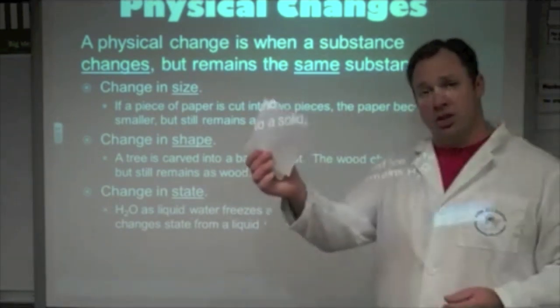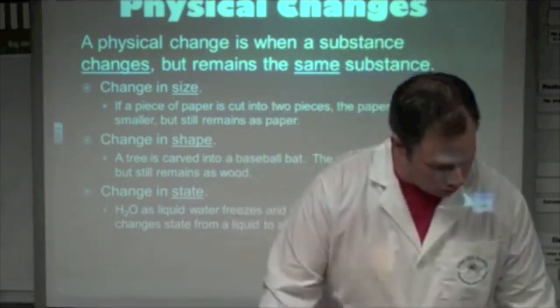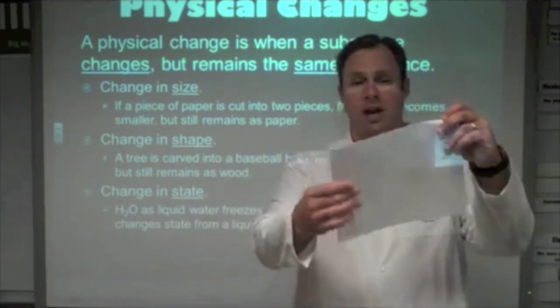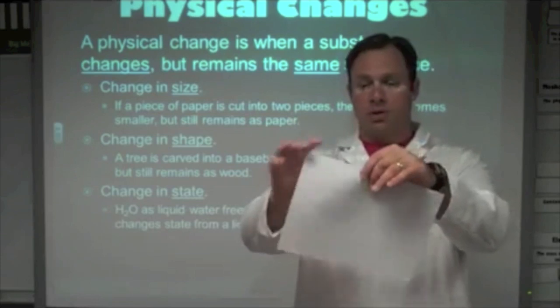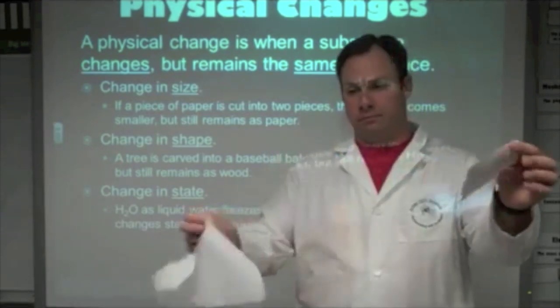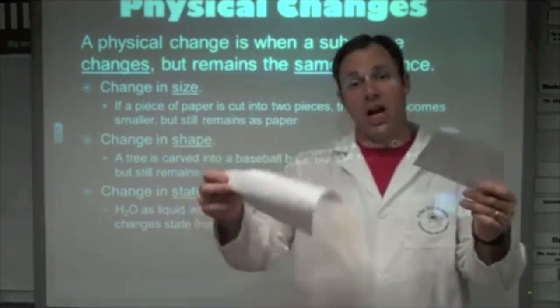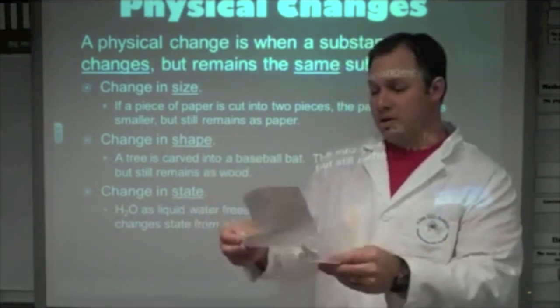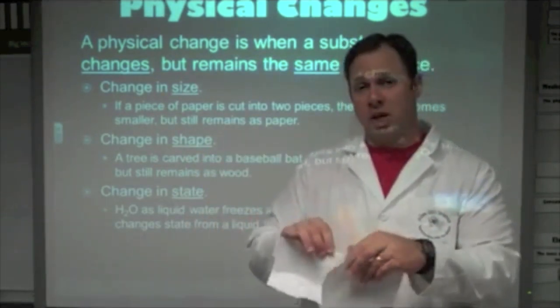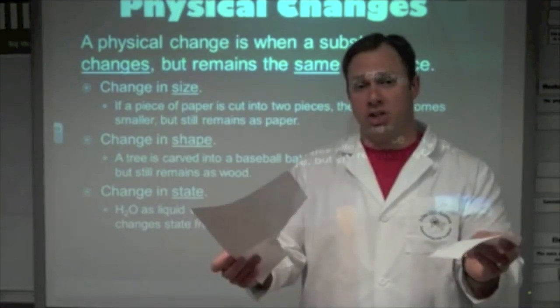Another example is a change in shape. Again, I can use this exact same piece of paper. It started off as a nice rectangle, but as soon as I tear it, all of a sudden I have an irregular shape. Okay? It's a change in shape. So this would be a physical change. It's simply taking the paper and changing its shape.